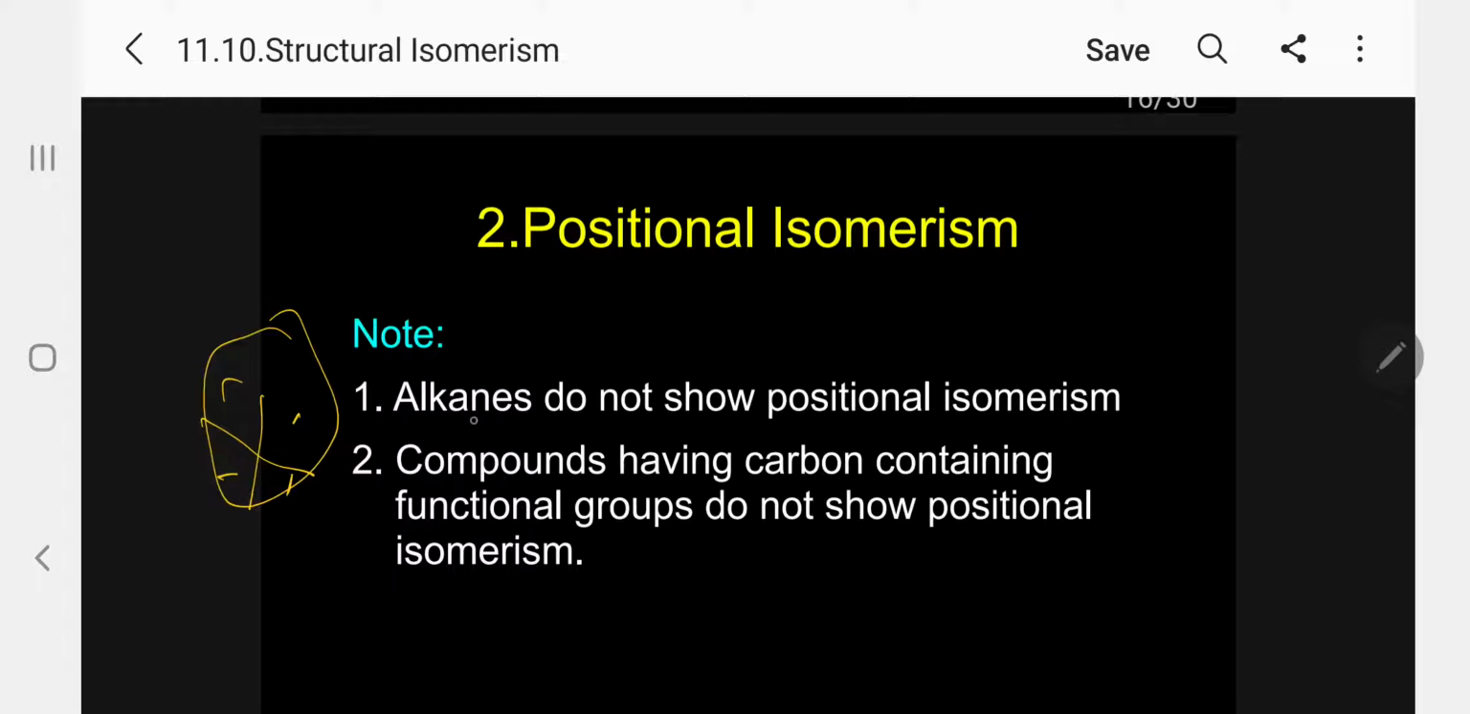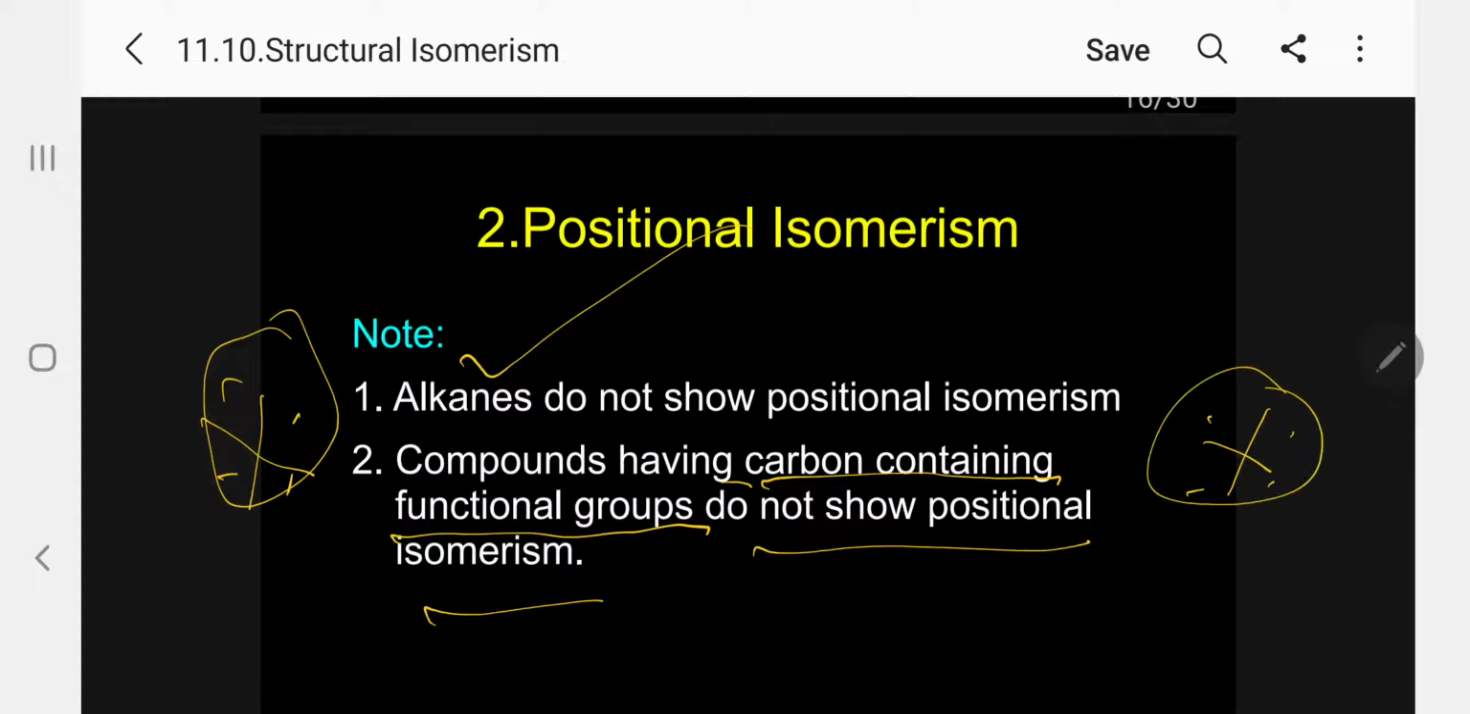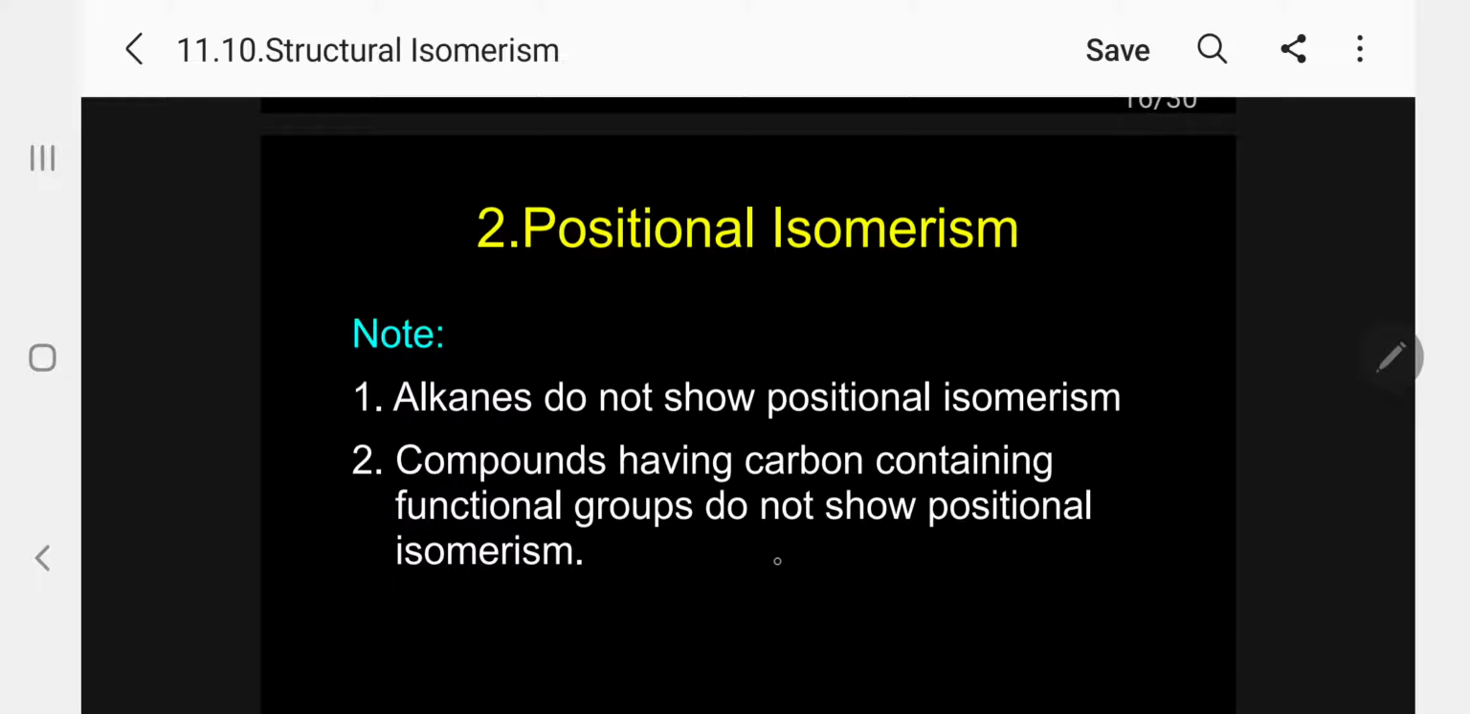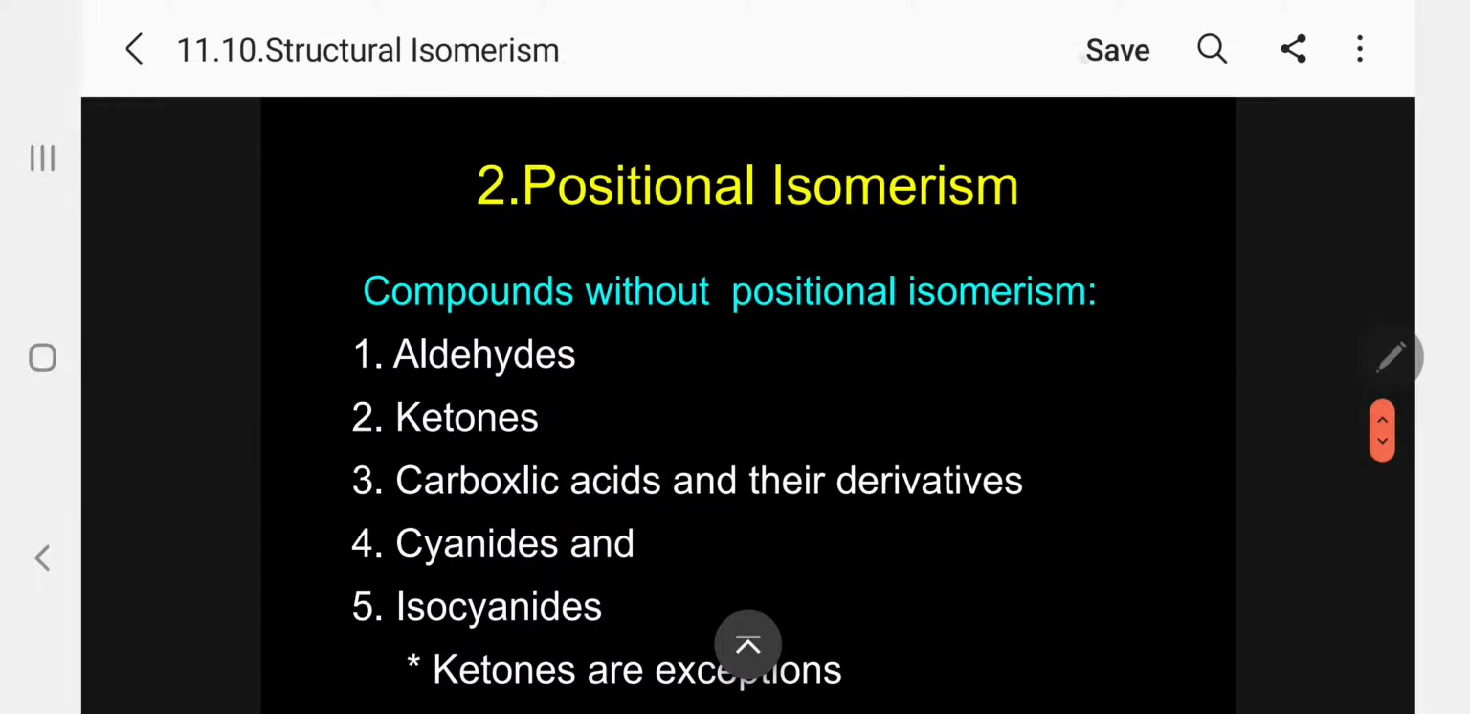Coming to positional isomerism, alkanes do not show positional isomerism. Then what other compounds? Compounds having carbon-containing functional groups do not show positional isomerism. No books will give you this information like this. Please follow. This is an easy way to understand, based on my experience. Based on that, what are the compounds without positional isomerism?